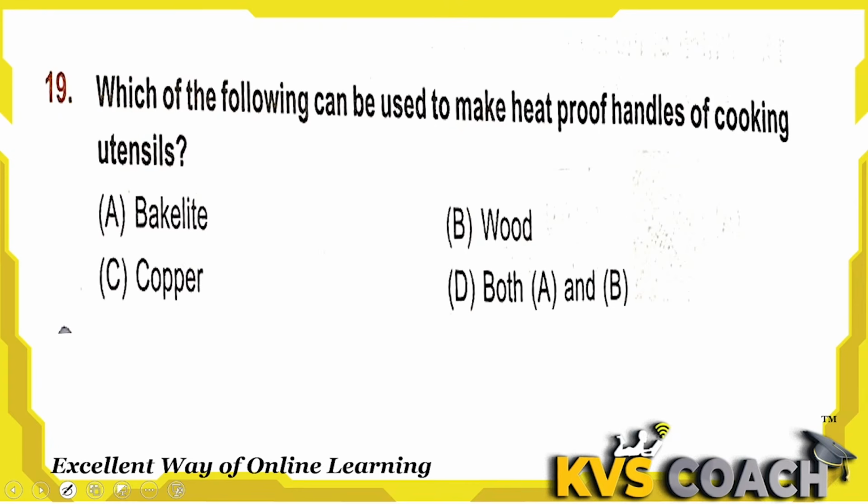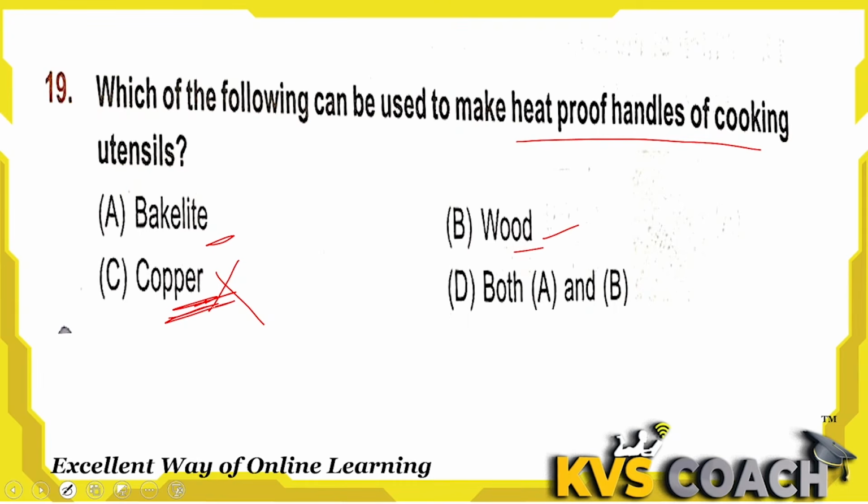Next is, which of the following can be used to make a heat-proof handle of cooking utensils? Heat-proof means it cannot conduct heat. Let me tell you, metals are good conductors of heat and electricity both. But bakelite is not a conductor of heat. So bakelite is the right answer. Wood cannot conduct electricity. This is also right. Copper is a metal, and metal can conduct electricity and heat easily.